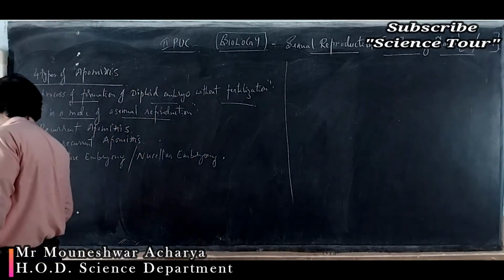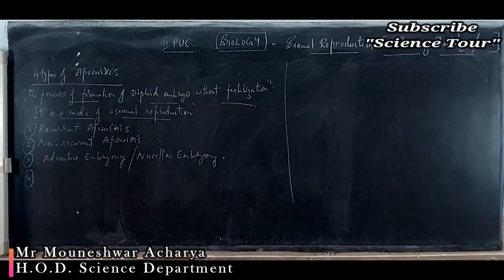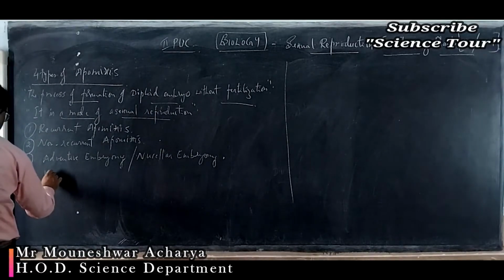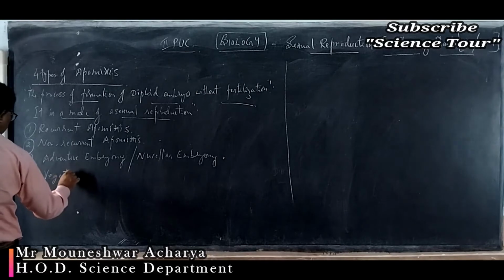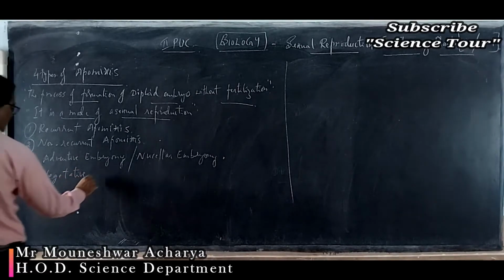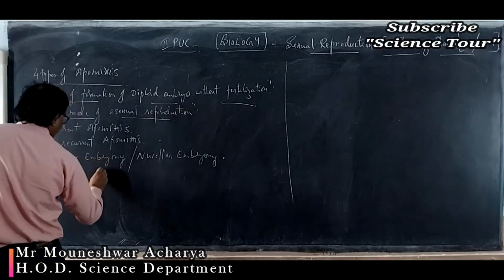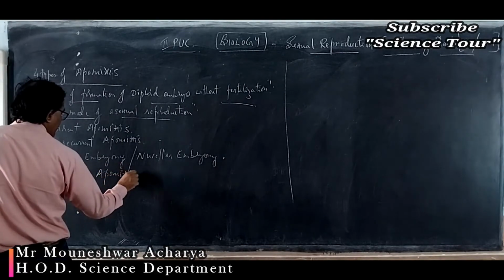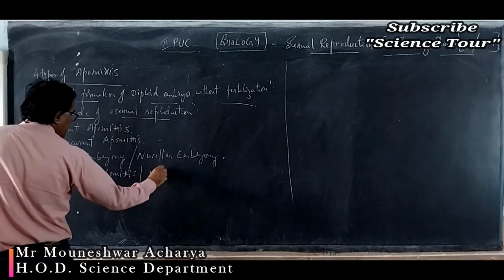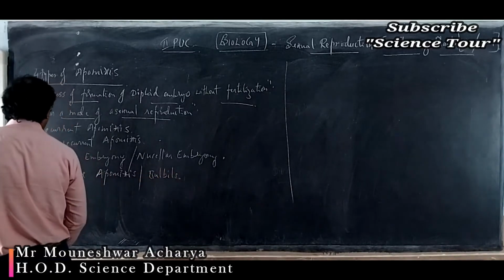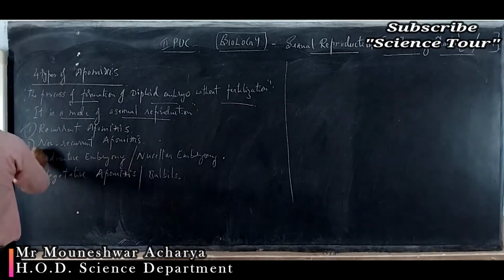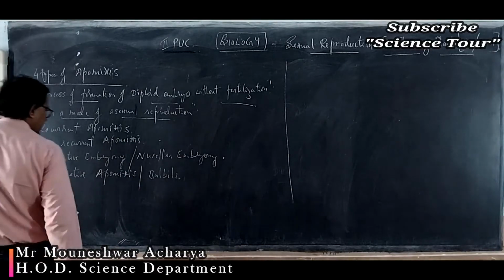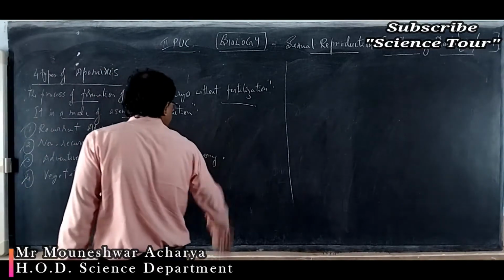And the fourth one being vegetative apomixis, or bulbils. Recurrent, non-recurrent, adventive or nucellar, then vegetative apomixis or bulbils. Note down.